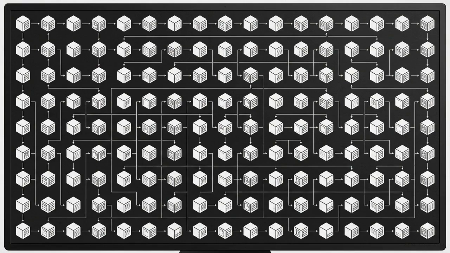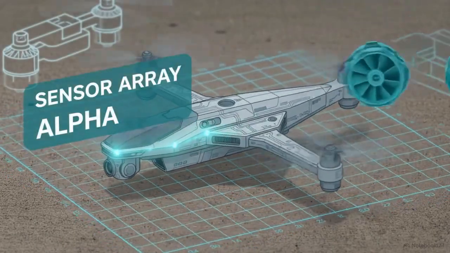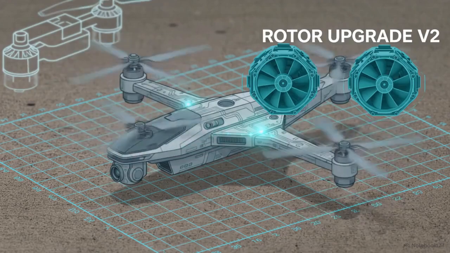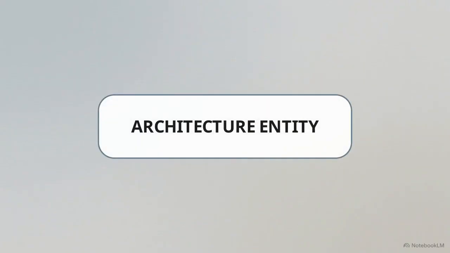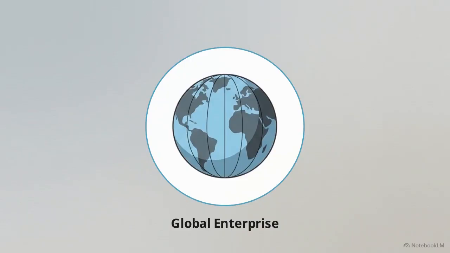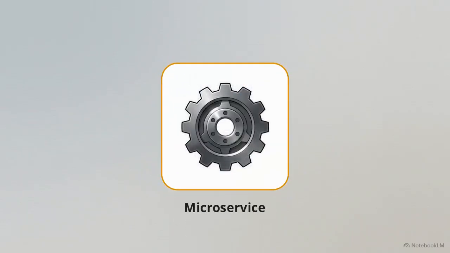hardware locations. This standard redefines architecture as the set of governing principles that dictate exactly how a system evolves over its entire lifespan. Look at this diagram. It expands the target away from just software to what it calls an architecture entity. That entity can represent an entire global enterprise, a specific cloud server, or a single microservice.